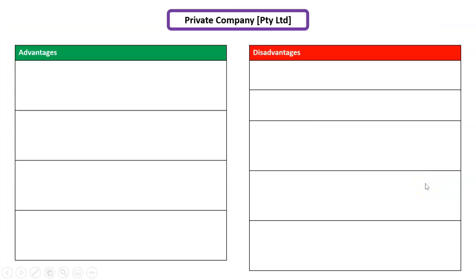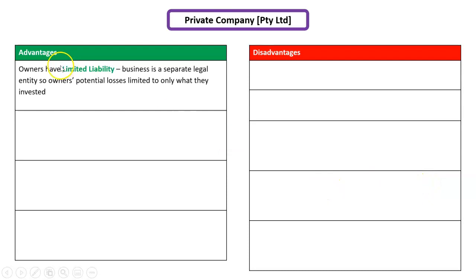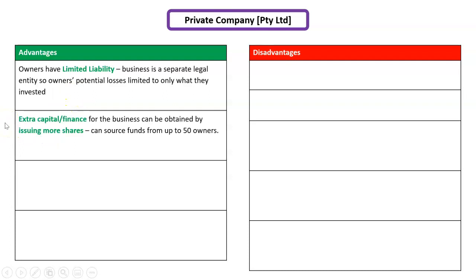Some pros and cons of this type of business. Well, first big advantage is we've got that limited liability. The business is a separate legal entity, so owners' potential losses are limited to only what they invested. They can't come and take your personal assets. Secondly, we've got access to extra capital or finance by issuing more shares. We can issue shares up to 50 people. So therefore, that's a good way to get more finance for the business.